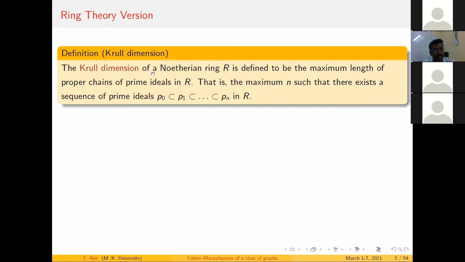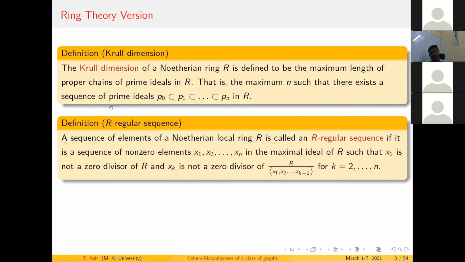The Krull dimension of a Noetherian ring R is defined to be the maximum length of a proper chain of prime ideals in R. Which is nothing but the maximum n such that there is a sequence of prime ideals P0 up to Pn in R. So we have to find this maximum length of a sequence of prime ideals, which is called the Krull dimension.